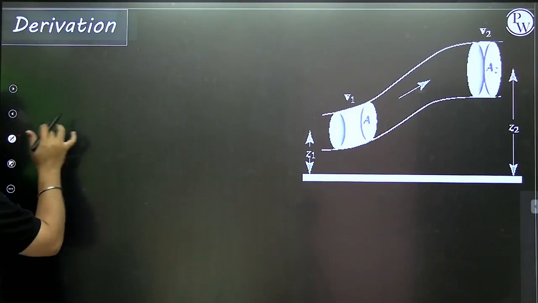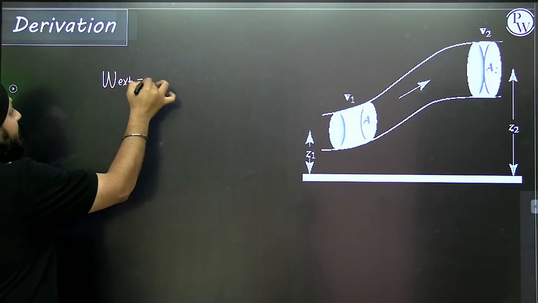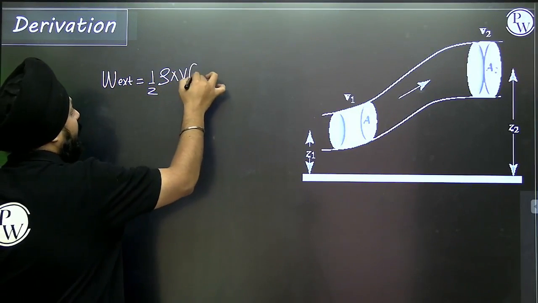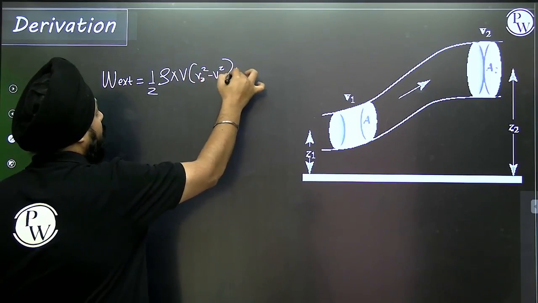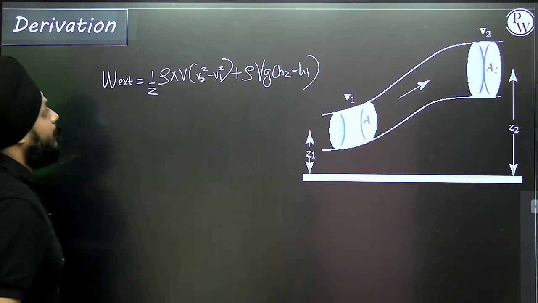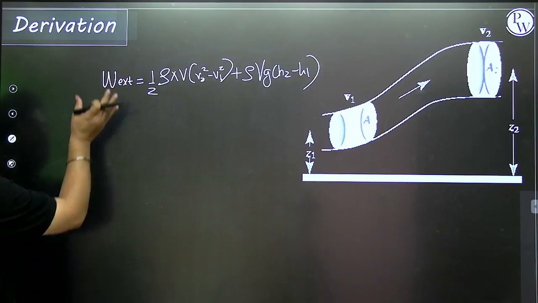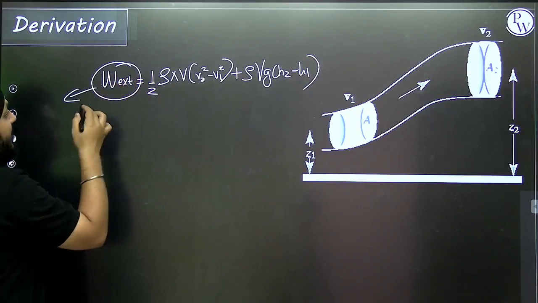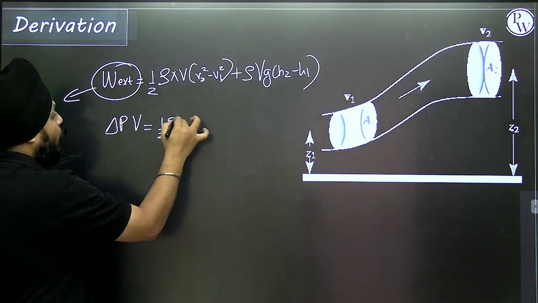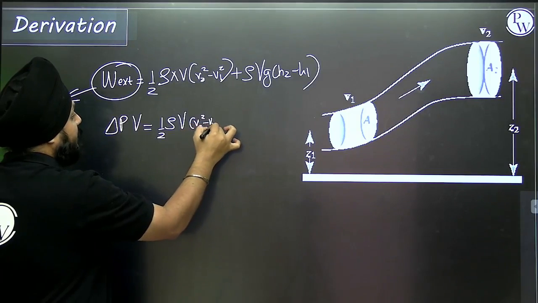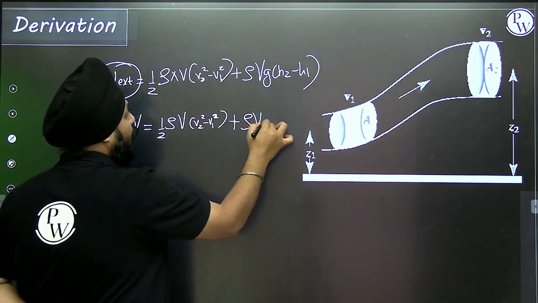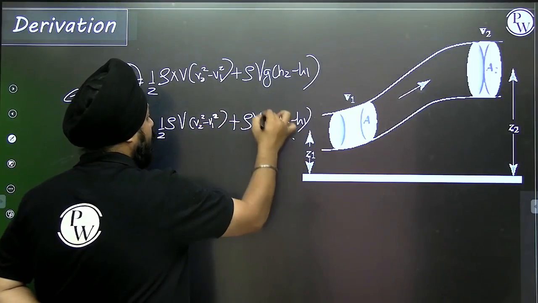Here the work done by the external agent is equal to half mass, which I can replace with density into volume, into (v2 squared minus v1 squared), plus density into volume into g into (h2 minus h1). The work is done by the external pump. Can I replace it as P V, which is equal to half rho V (v2 squared minus v1 squared) plus rho V g (h2 minus h1)? This V is of the volume, this v is of the velocity. V is going to cancel.